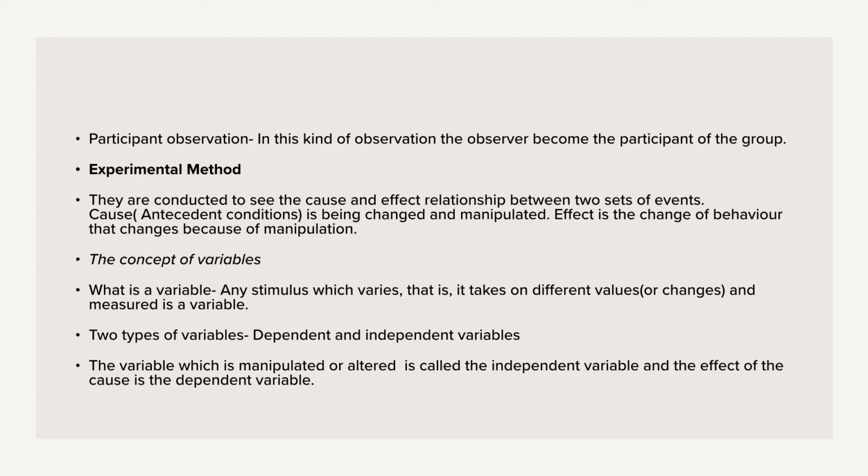Okay, we don't really know the details about the experiment, but just a gist about it, so that we understand the concept of the experimental method, variables, etc. So what happens in an experimental method is that the researchers have control over the subjects. Okay, so you have control over the causal factors, which in turn give us an effect. An effect is what? An effect is the behavior that changes because of the manipulation.